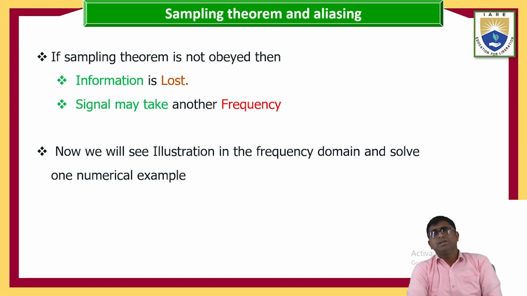Now in this lesson we will see the illustration in the frequency domain, and we will solve one more example problem on the sampling theorem.